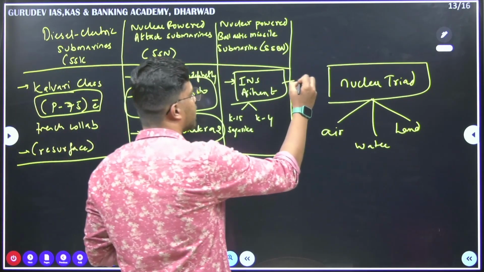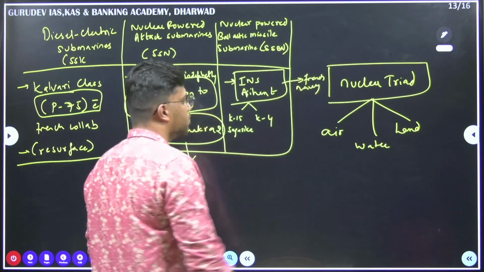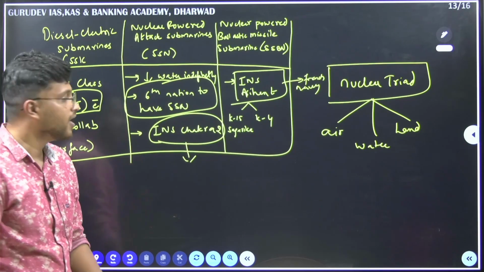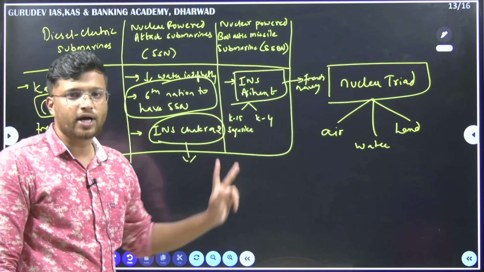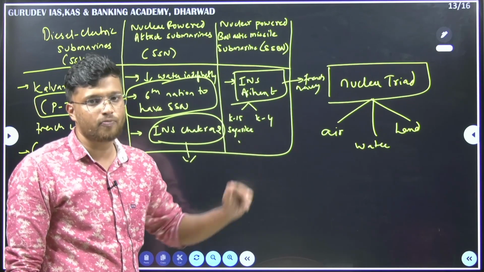Okay, it has been built with the collaboration of French Navy. Right now it is equipped with two kinds of missiles, that is K-15 Sagarika and also K-4. These are the two main missiles.